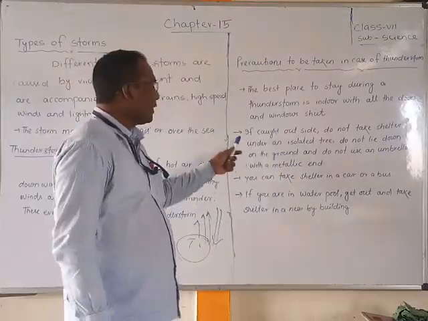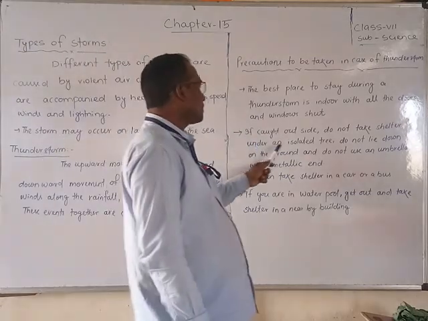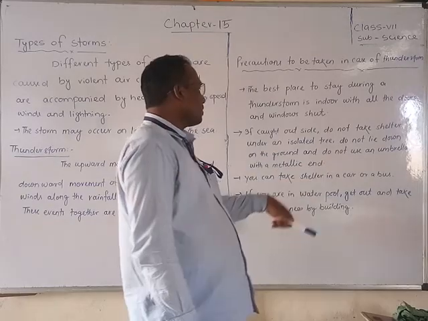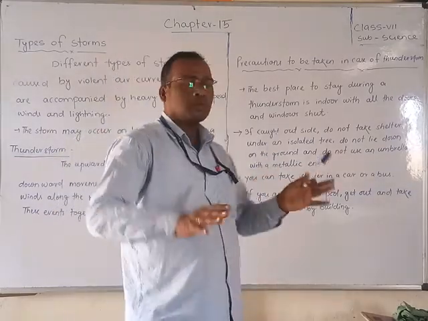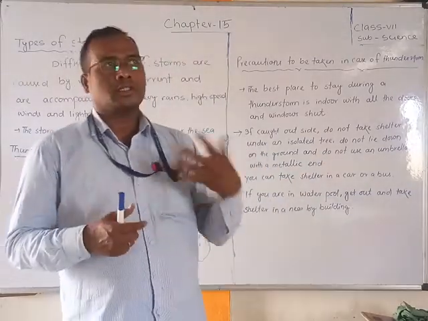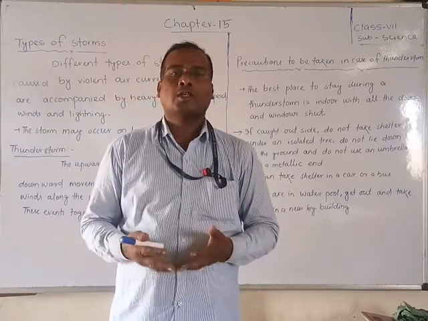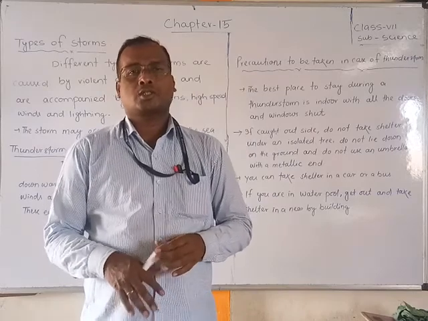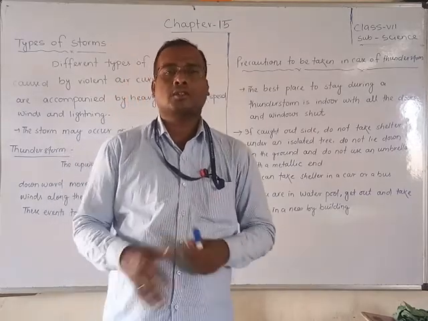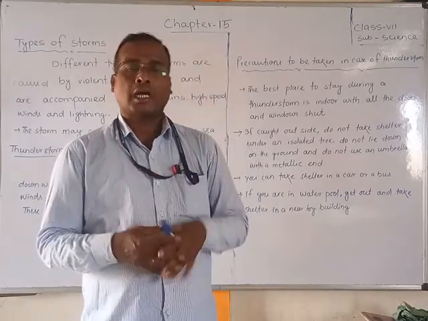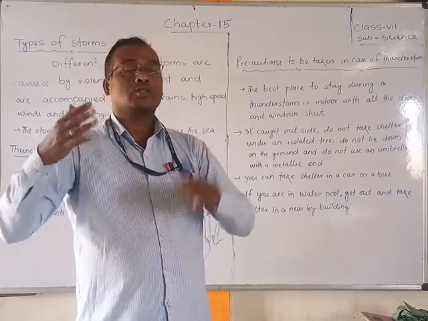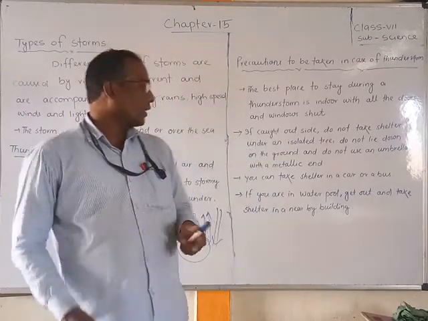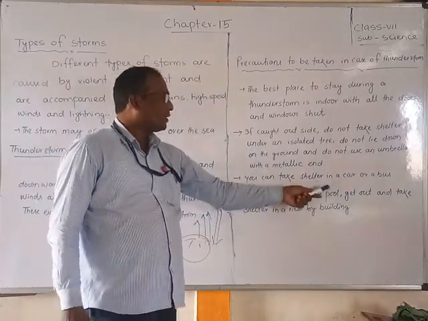Second, if you are outside, do not take shelter under an isolated tree, do not lie down on the ground, and do not use an umbrella with a metallic grade. If you are outside and suddenly a thunderstorm comes, you should not stay on open ground. Do not stand there or lie on the ground. You can stay in a car or a bus, but don't stay under an isolated tree, such as a very tall tree. You can take shelter in a car or bus.